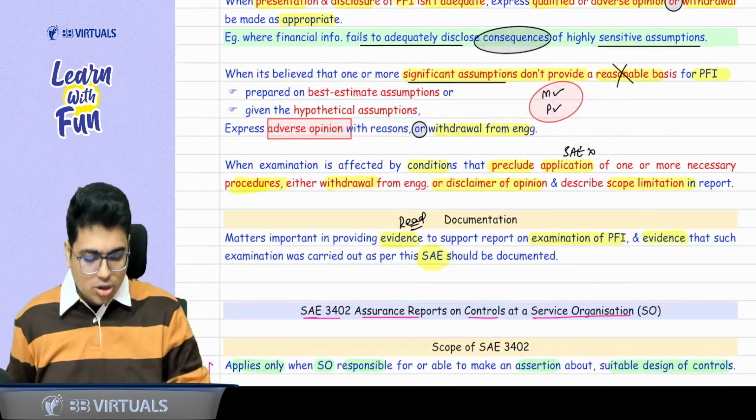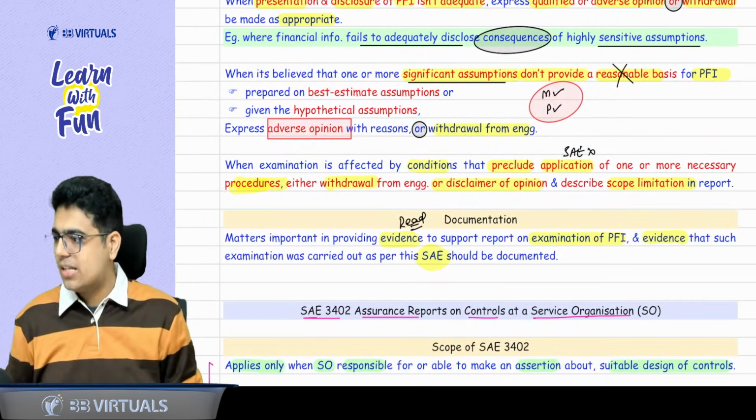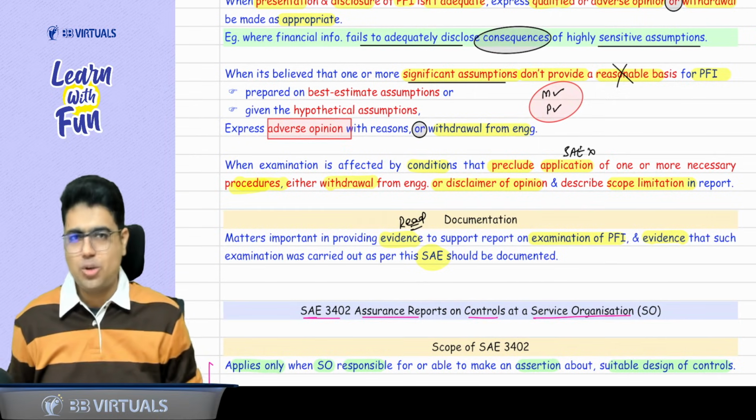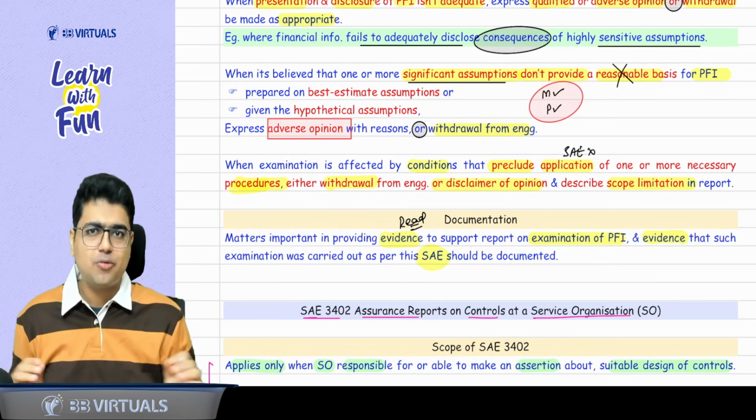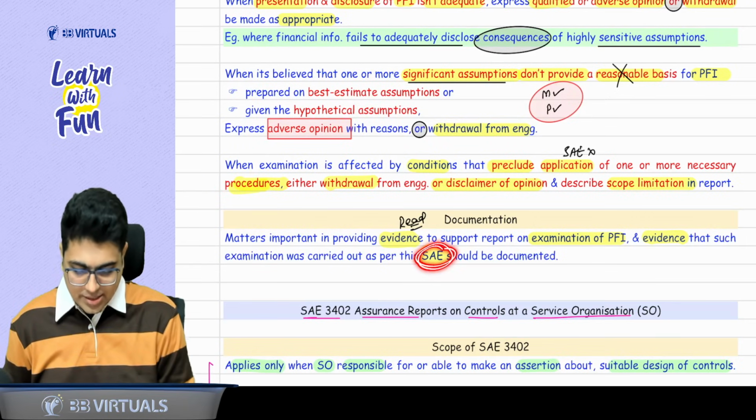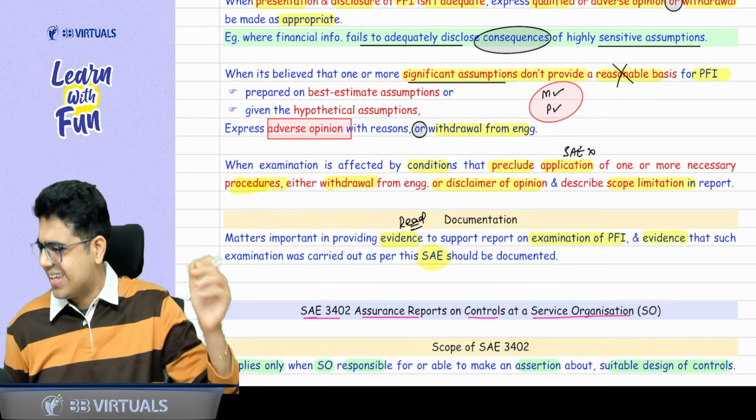And the last point is documentation. Whatever evidence you have collected in this engagement should be documented so that the people get to know you have performed your engagement as per the standard. So very basic thing, just read it.